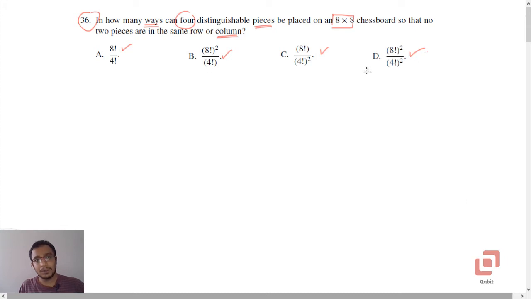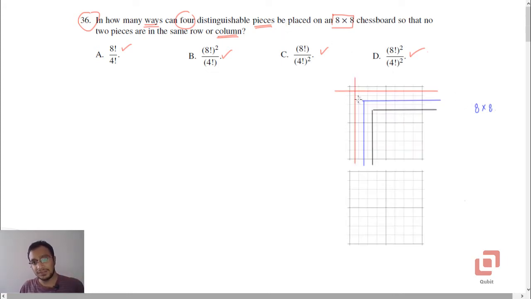Now to solve this question, we imagine an 8 by 8 chessboard, and we are free to place the first piece anywhere we want. For demonstration purposes, let us place it here, in the A1 position. You will clearly see that this position is going to block 15 other positions.